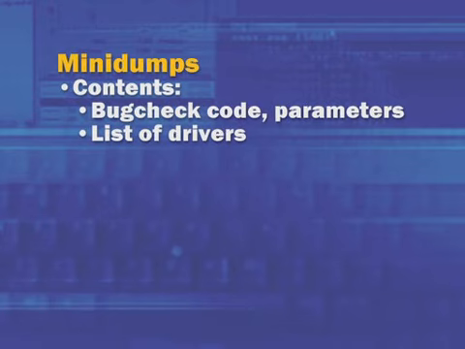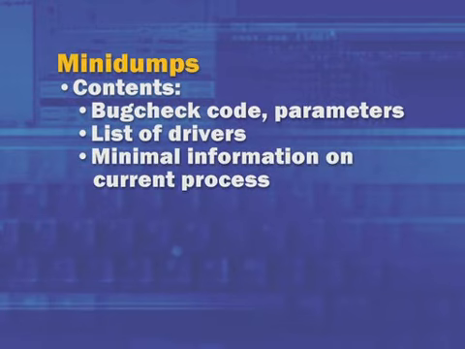It also contains the list of drivers that were loaded at the time of the crash, information about the process that was currently executing at the time of the crash and its thread, a few other pieces of data that the crash function thinks might be relevant or useful for a crash dump analysis. Really not a whole lot of information you can store in there.